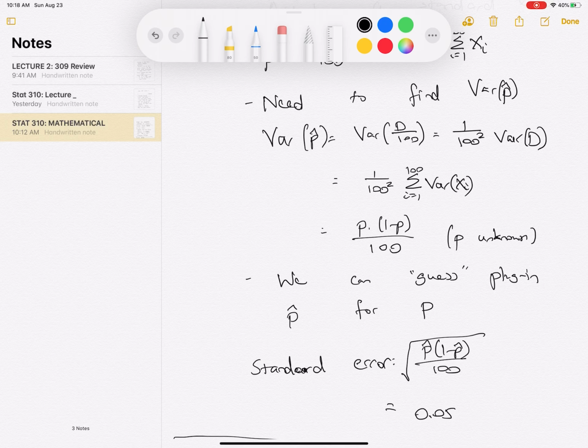And so we can potentially attach a standard error of that as 0.05. And for those of you who've taken 302, you may already have an idea of doing something like this. But we're going to learn how to do this a little bit more formally in this course.